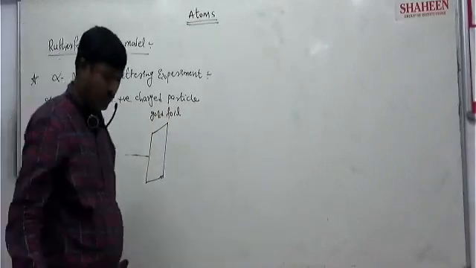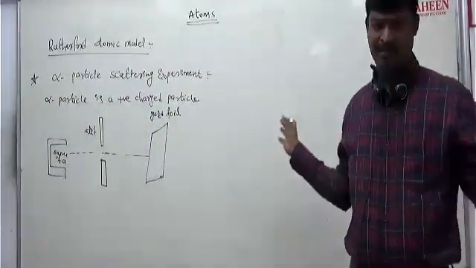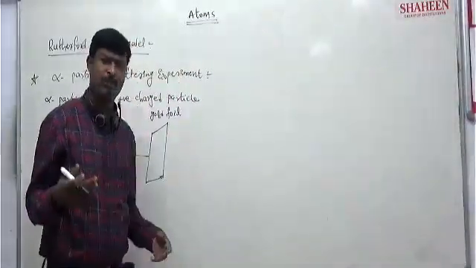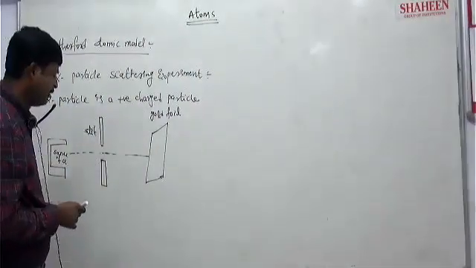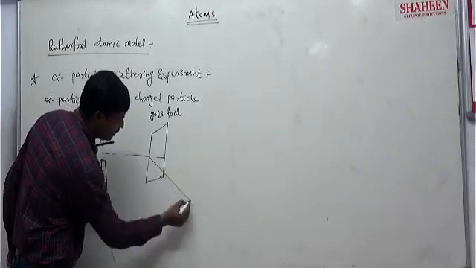Once it falls on the gold foil, he observed that it is scattering, at different angles. The alpha particle is scattering like this.